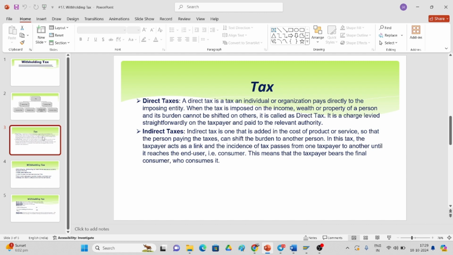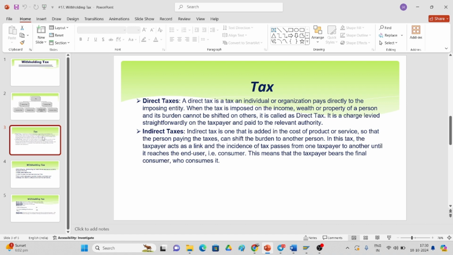What do you mean by direct tax? Direct tax is a tax an individual or organization pays directly to the imposing entity. When the tax is imposed on the income, wealth or property of a person, its burden cannot be shifted to others. It is called direct tax. It is a charge levied straightforwardly on the taxpayer and paid to the relevant authority.